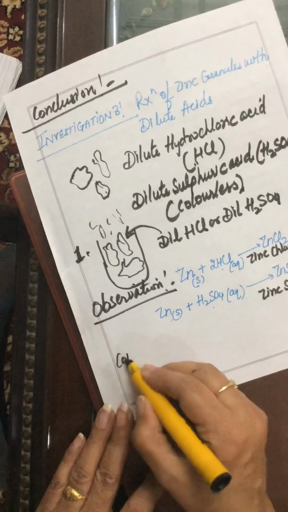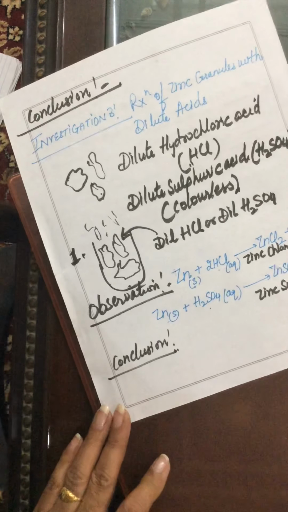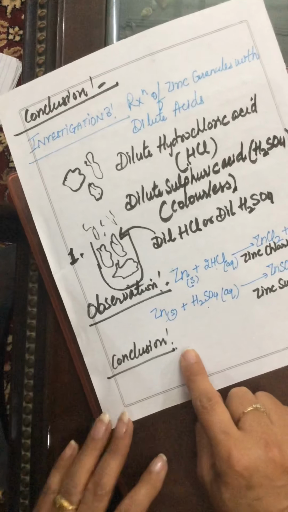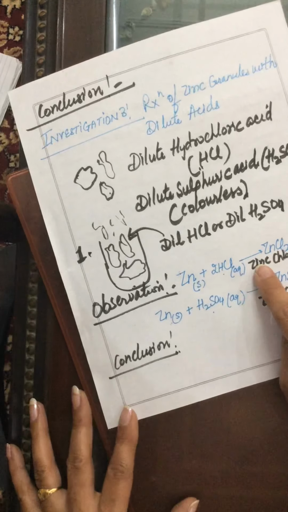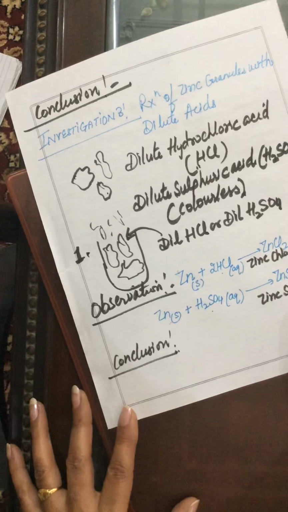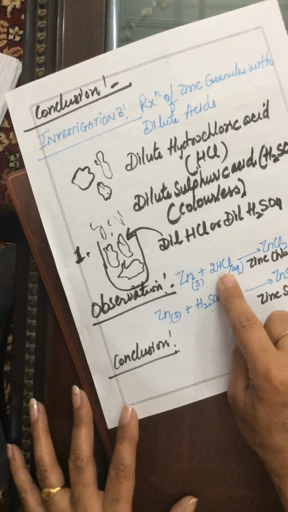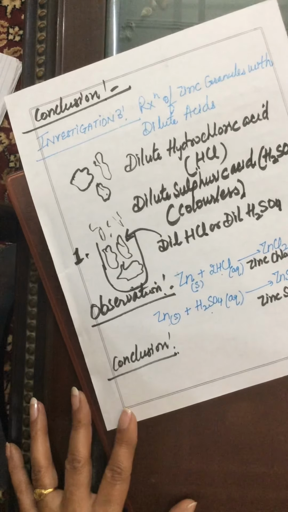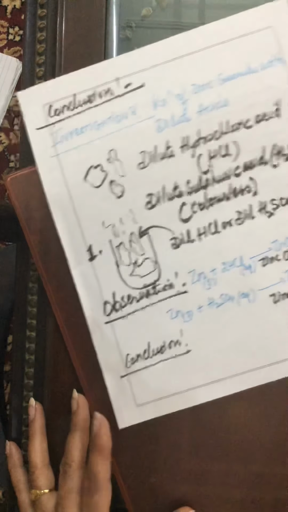What is the conclusion? That this is also a chemical reaction. The products formed in these reactions have entirely different properties from the reactants. So these are also called chemical reactions. Now after this we move on to the next topic. Characteristics of a chemical reaction.